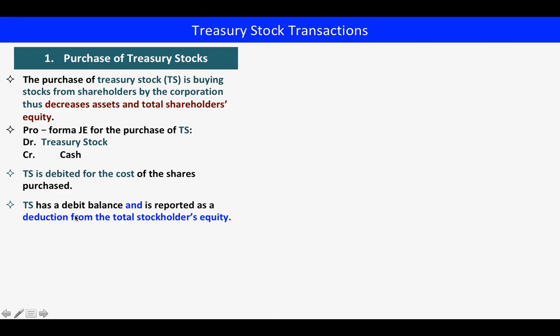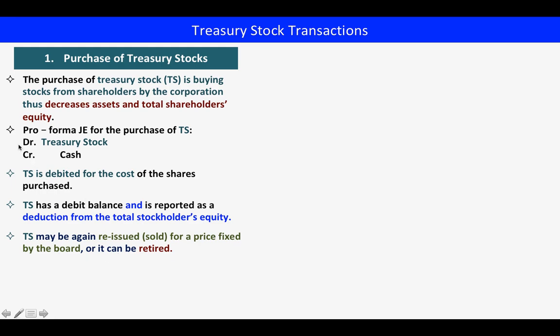Treasury stock has a debit balance because we are debiting, and it is reported as a deduction from the total stockholders' equity. So it is a contra account of the stockholders' equity because it is a deduction. It has a debit balance. Treasury stock may be reissued, sold for a price fixed by the board, or it can be retired.